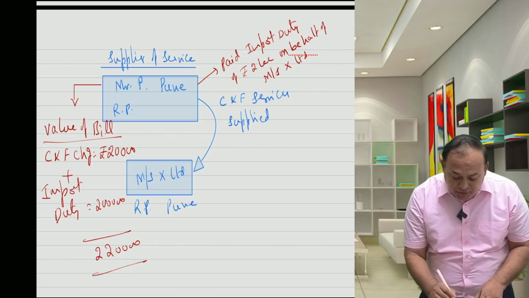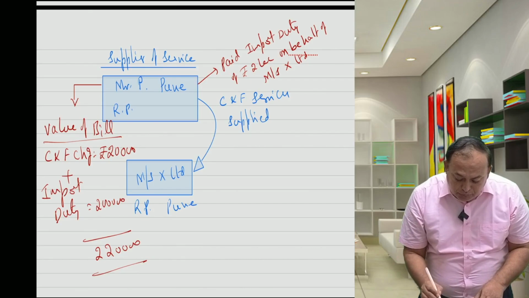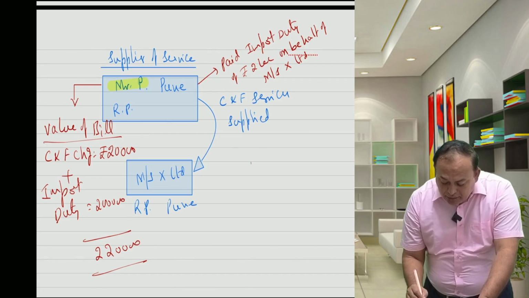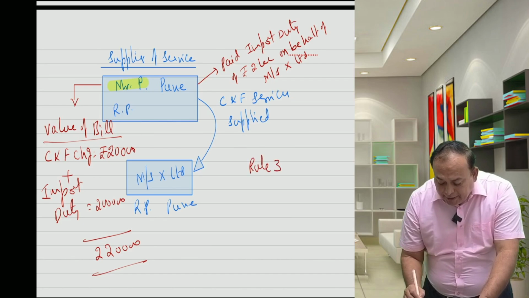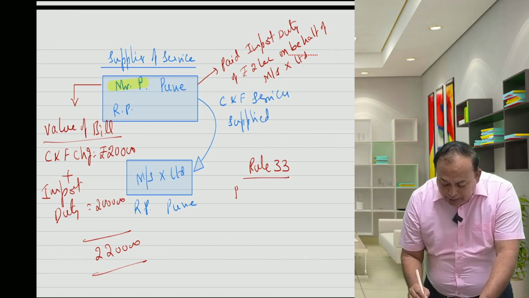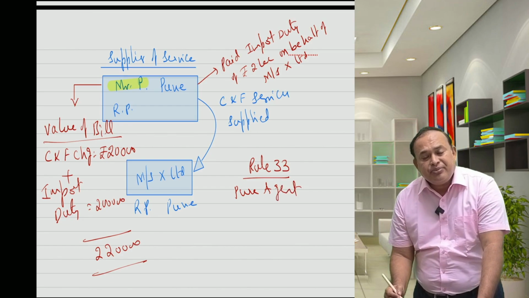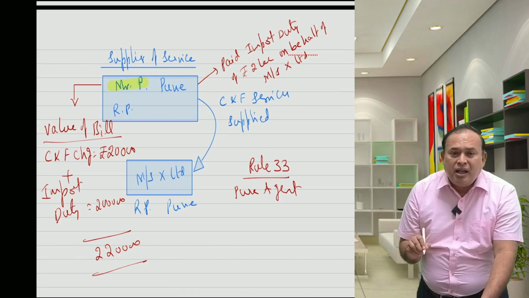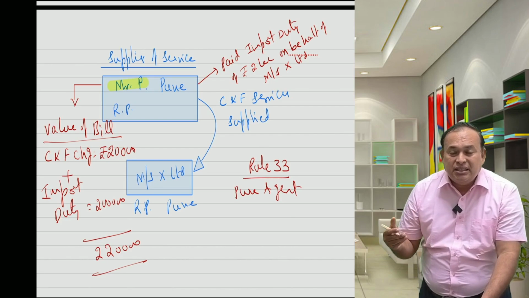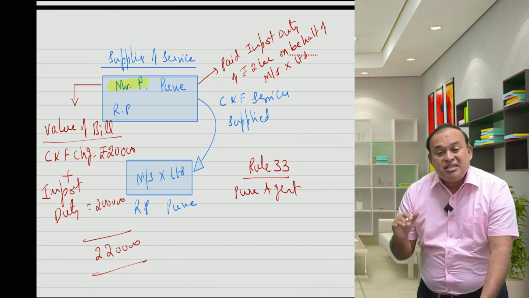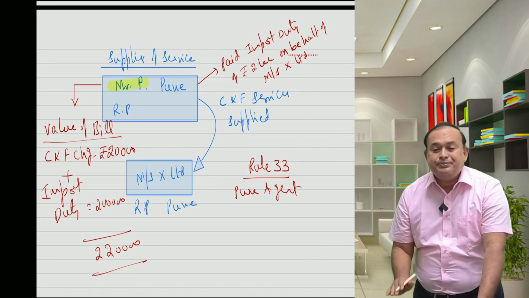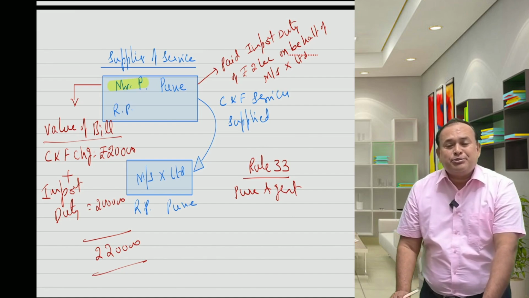Now, on what value should Mr. P pay GST? Here, rule number 33 talks about pure agent. If the supplier provides the services and incurs the expenditure acting as a pure agent, then such pure agent expenditure should not form part of the value of supply. What do you mean by pure agent expenditure?